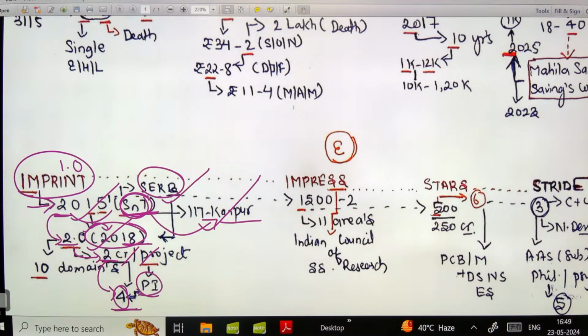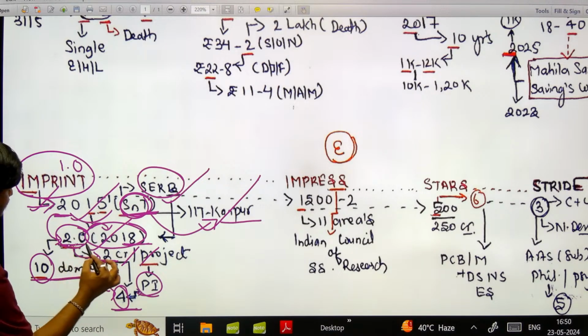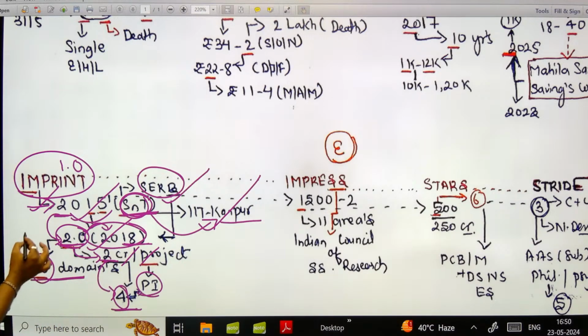Before getting funding under the IMPRINT scheme, there was one more thing. From this 2.0 we can directly come to the 10 technological domains on which the scheme is focusing. So from this 20 we came to 10, from this 2 we came to 2 crore, and from this 2 we came to 4. In this manner, we have interlinked the facts. We have learned about the scheme known as IMPRINT.